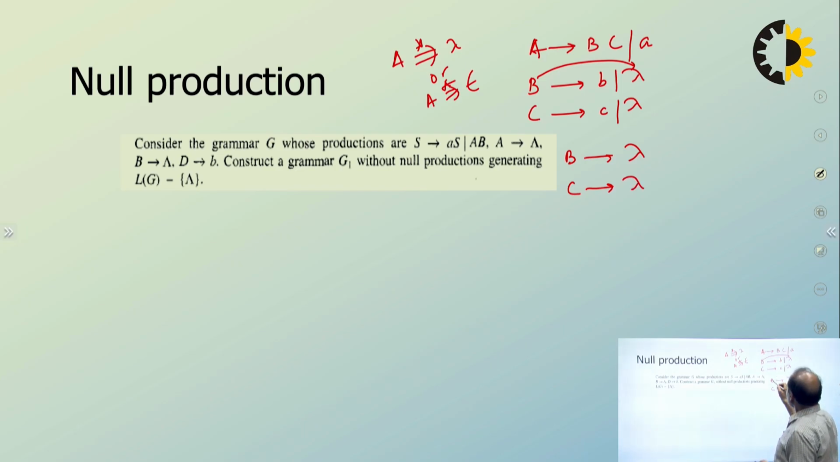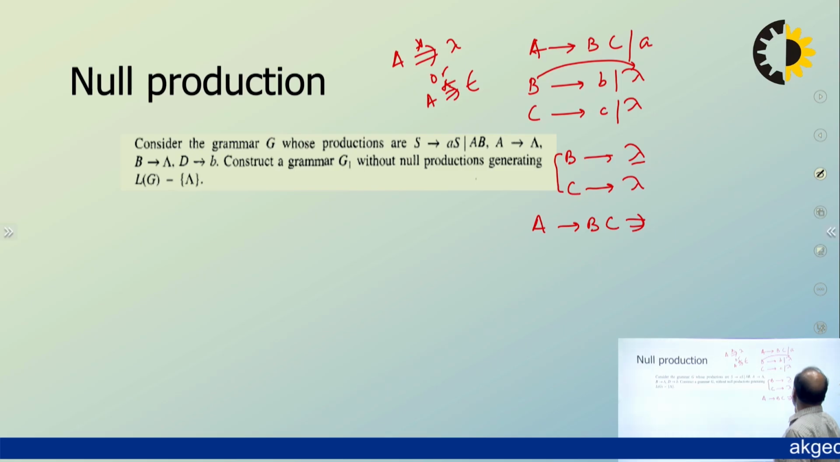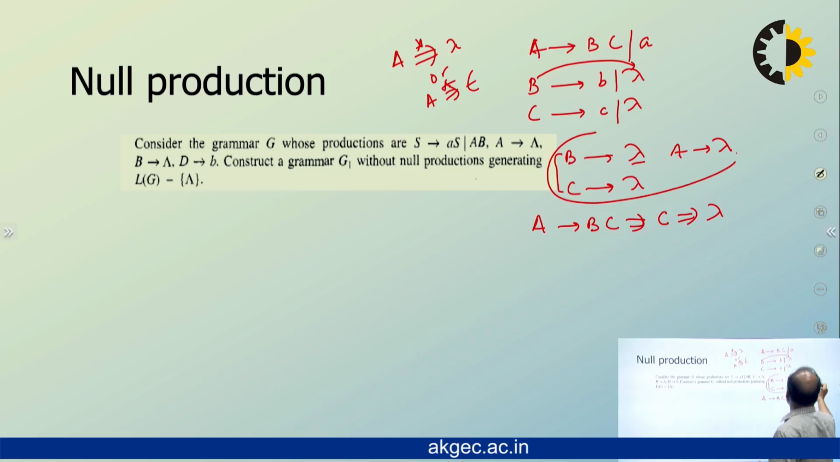Since B and C can derive the null string, A goes to BC also derives lambda. If B derives lambda, it becomes C. Then replace C by lambda, and it becomes lambda. That means A goes to lambda is also a lambda production. So we have three lambda productions over here: A goes to lambda, B goes to lambda, and C goes to lambda.